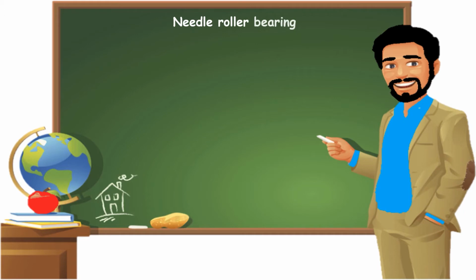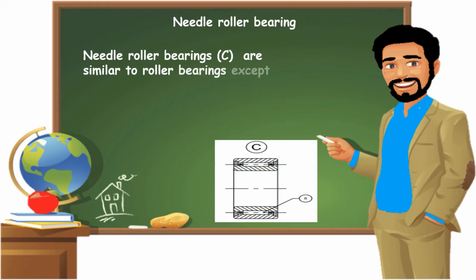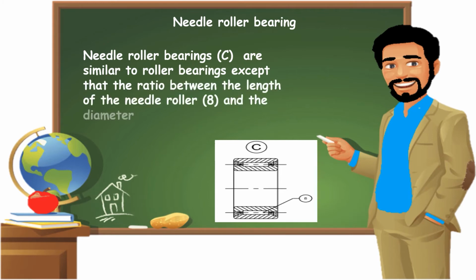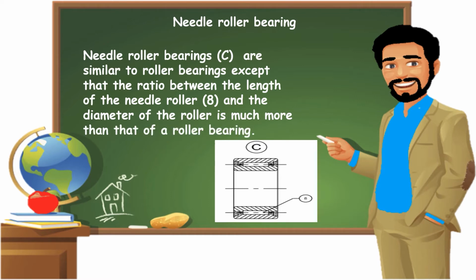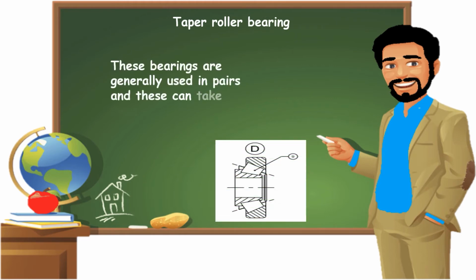Needle roller bearing. Needle roller bearings are similar to roller bearings except that the ratio between the length of the needle roller and the diameter of the roller is much more than that of a roller bearing. Taper roller bearing. These bearings are generally used in pairs and these can take axial and radial loads.